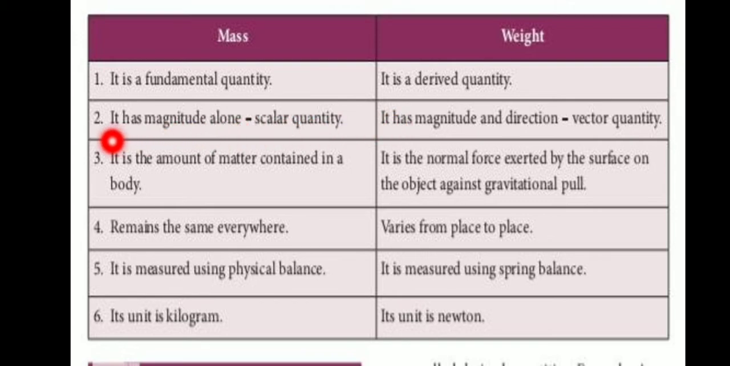The second point: mass has magnitude alone, therefore it is a scalar quantity. Weight has magnitude and direction, therefore it is a vector quantity. Mass is the amount of matter contained in a body. Weight is the normal force exerted by the surface on the object against gravitational pull.